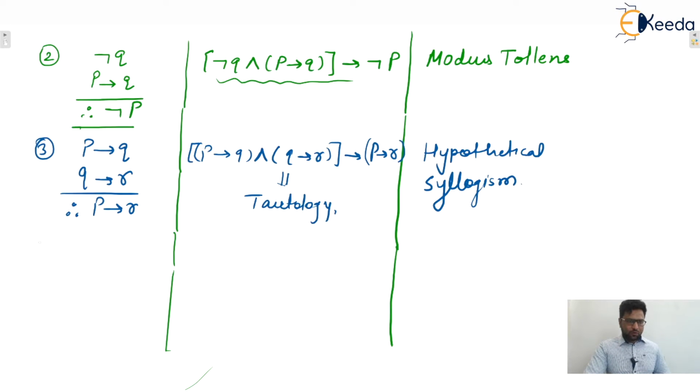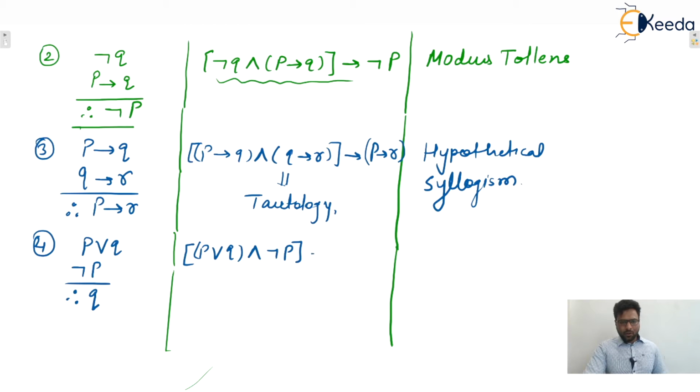Next, the fourth one. Let's say P or Q, then negation P, therefore we can say Q. So the conjunction of all premises, that is P or Q and negation P, whole implies Q, this one will be a tautology. You can verify, simplify this one, you will see this one is a tautology, isn't it? Or you can make the truth table. After constructing the truth table, what will the last column be? All truths, isn't it? So we can say that this one is a tautology.